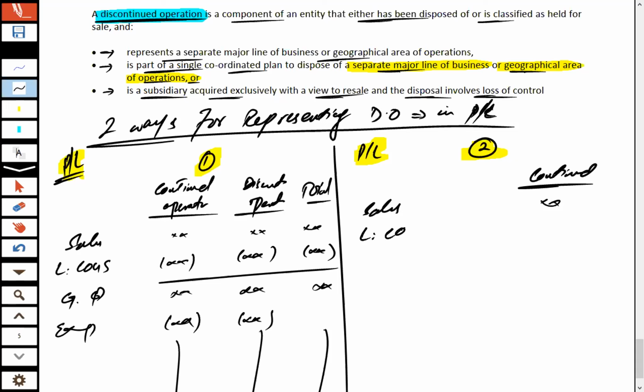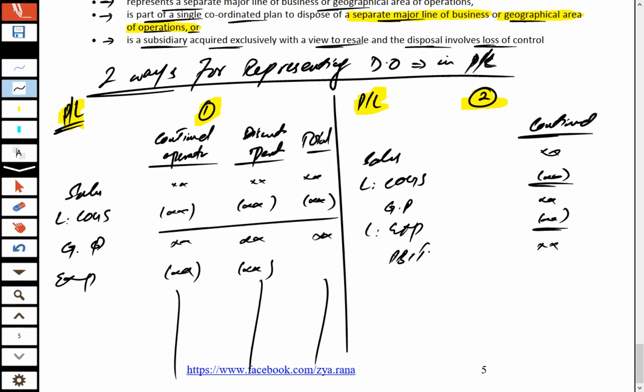From sales, deduct the cost of goods sold, and then after deducting cost of sales, you get gross profit, and from this gross profit, after deducting expenses, you will end up with a profit, that is profit before interest and tax. After that, deduct the finance cost, meaning interest expense. After deducting interest expense, the profit before tax is calculated.